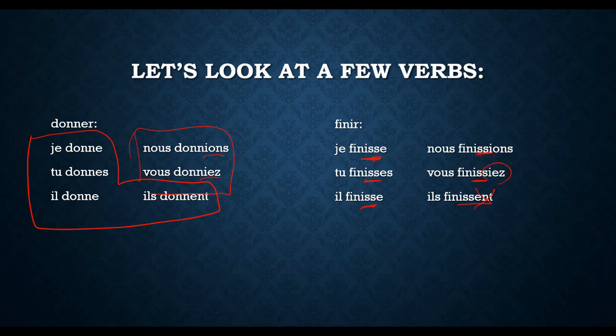Now notice we do have that IONS, so again, that's the same as the imparfait. Like I said, this is why we take the ils/elles form. We don't take just the infinitive.